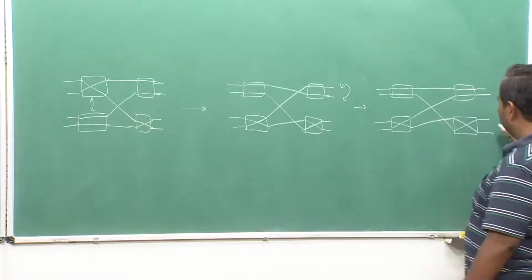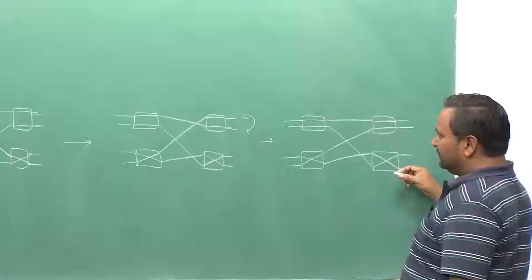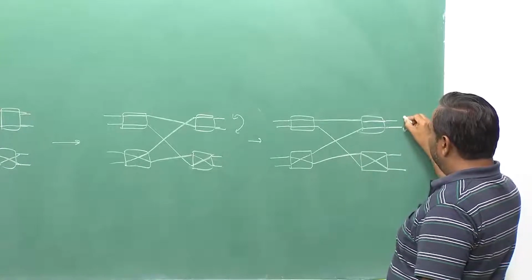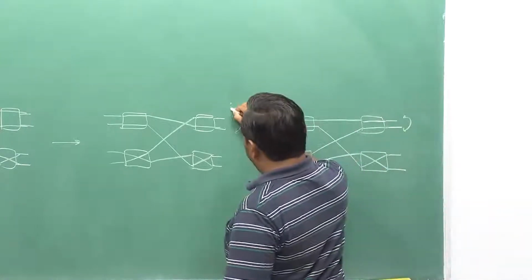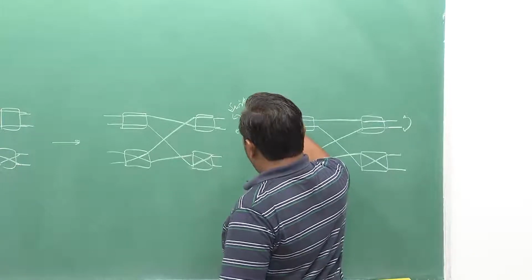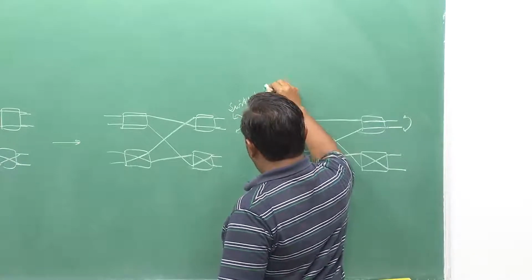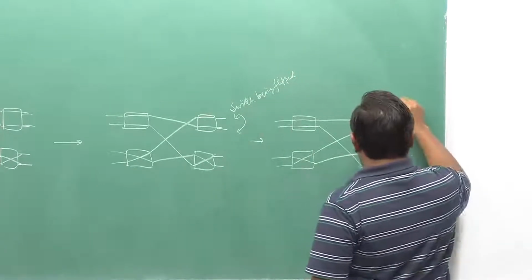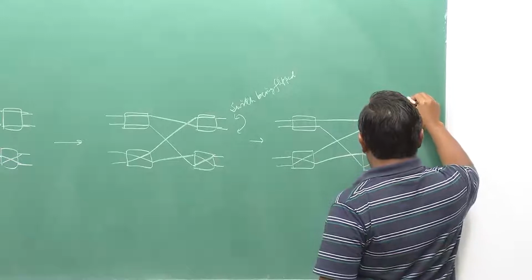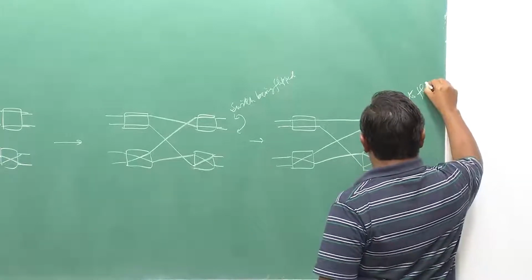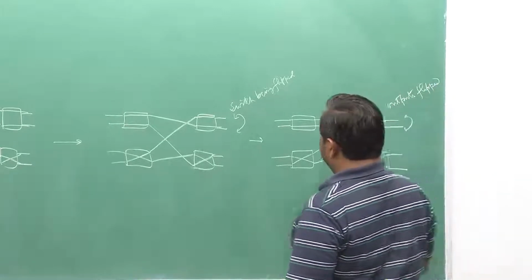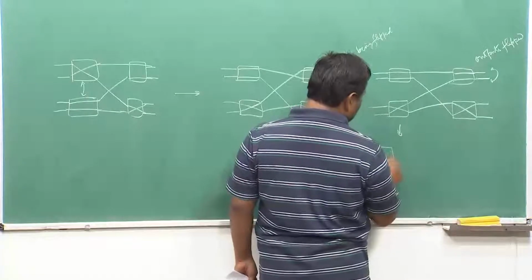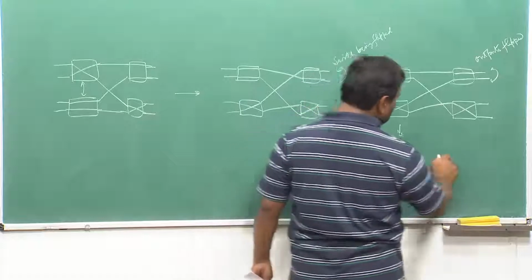I can simply twist the outputs also, that is possible, and keep the inputs intact. So, if I do it here, this is the switch with outputs being flipped. So, you will end up getting a switch of this kind. Remember, all these states are equivalent, all these are going to be equivalent.